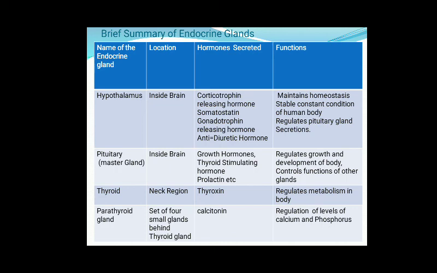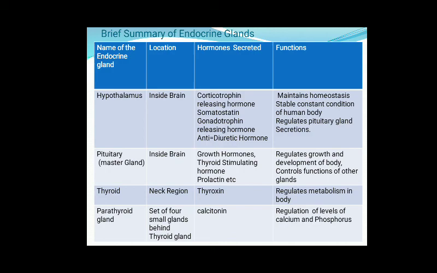Now the endocrine glands in our human body are the pineal gland, hypothalamus gland, pituitary gland, thymus gland, thyroid gland, parathyroid gland, pancreas, adrenal gland, testes, and ovaries. Now let us discuss these glands one by one.